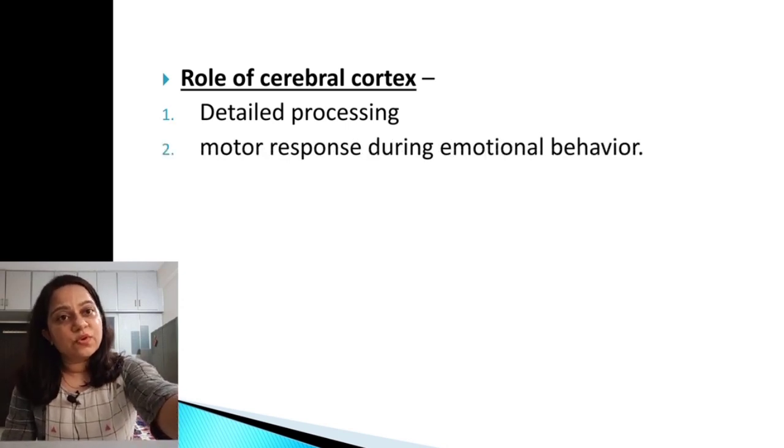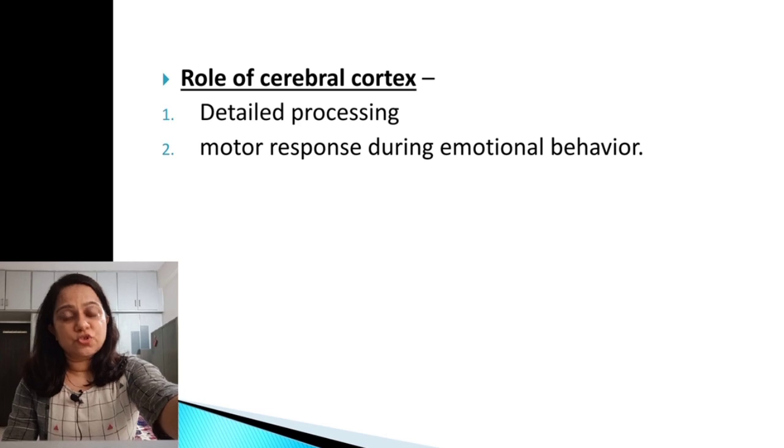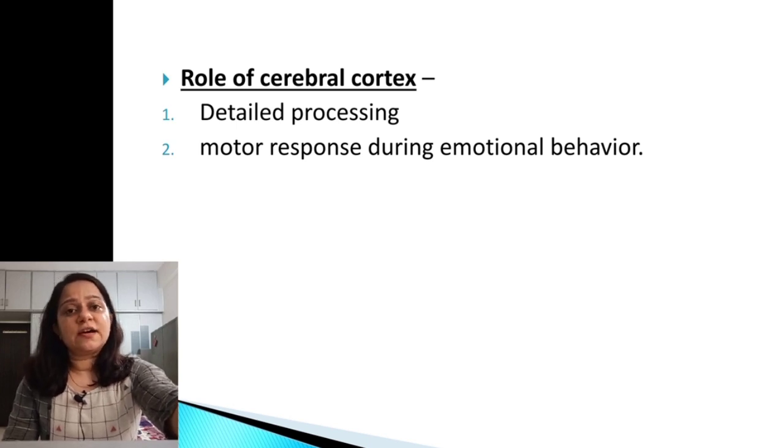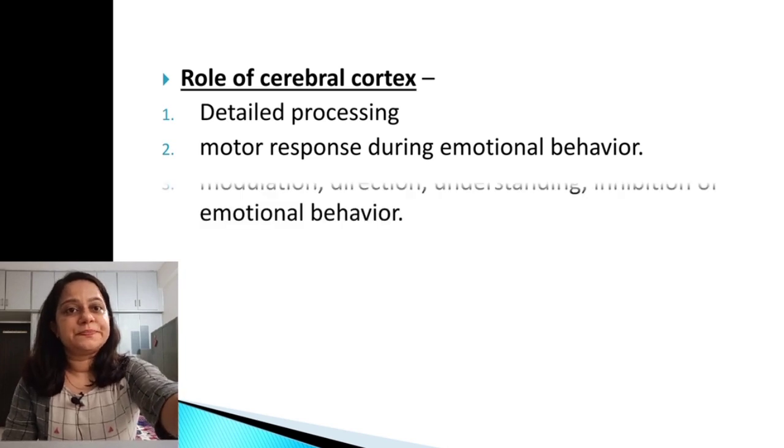Then motor response during the emotional behavior: if the noise perceived is joyful, or if the person feels like approaching the site, in that case the person will move towards it. And if it is an avoiding situation and one should run away from the site of the noise, then it will be an avoiding reaction, meaning running away from the site of the noise will occur.